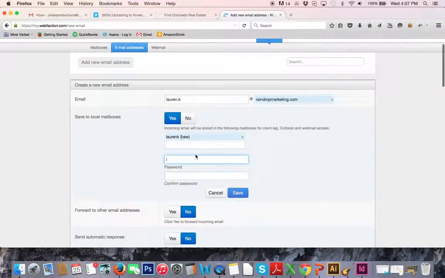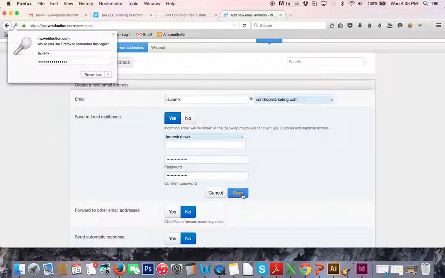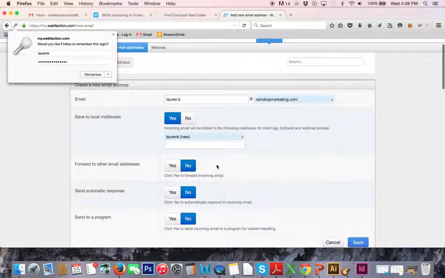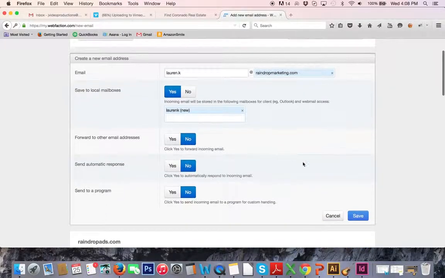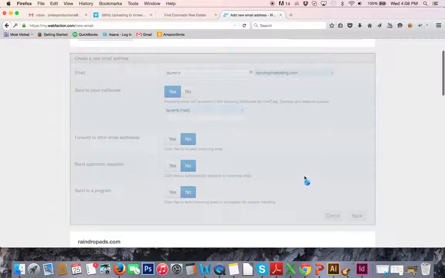So I'm creating a new one called Lauren K. This is important because we want to remember this. We have Lauren K, and then we have a password. So for the password, I'm just going to say I love marketing 5. I'm going to click save. We've now created that email.